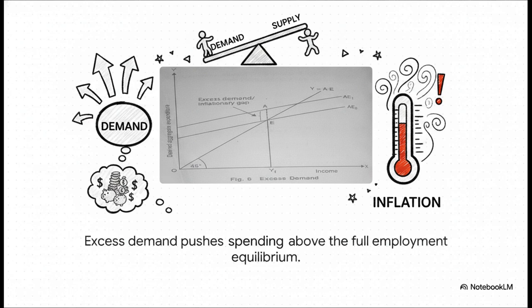The catch is, because our available resources are already fully employed, we can't just magically conjure up more goods to meet this new demand. So what happens? This excess demand throws off our balance and shoves the price level up. And that exact upward pressure on prices is why we call it an inflationary gap.